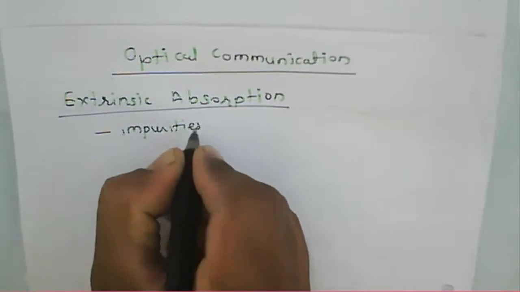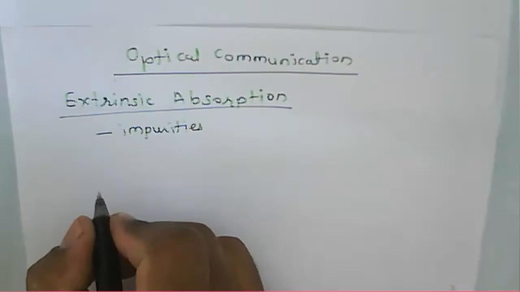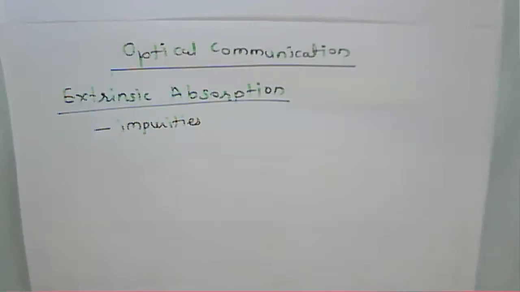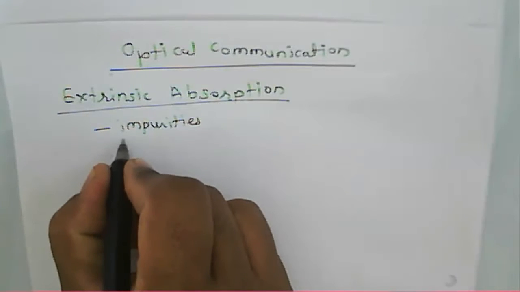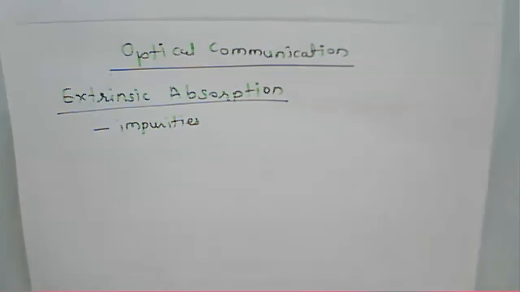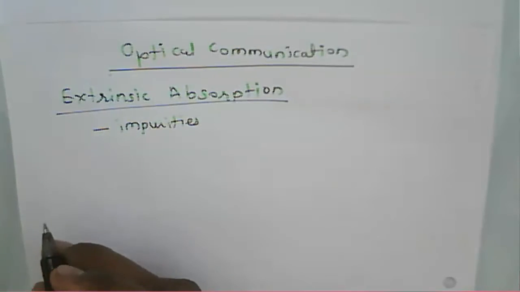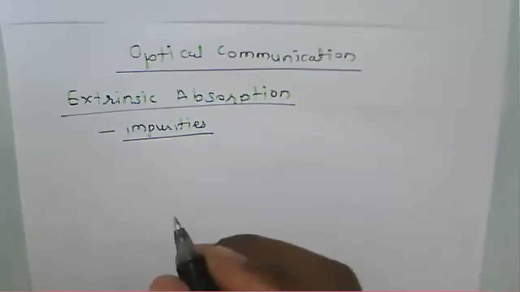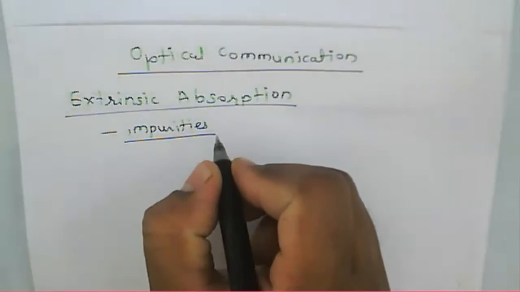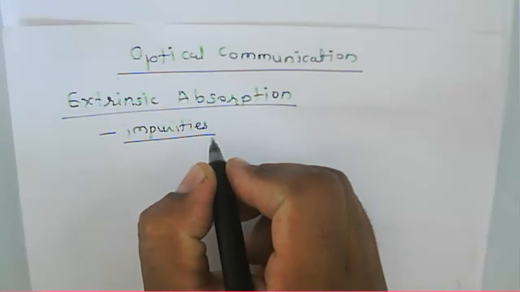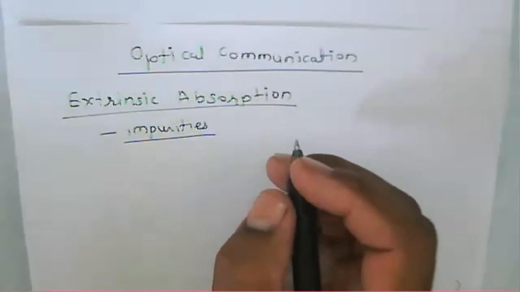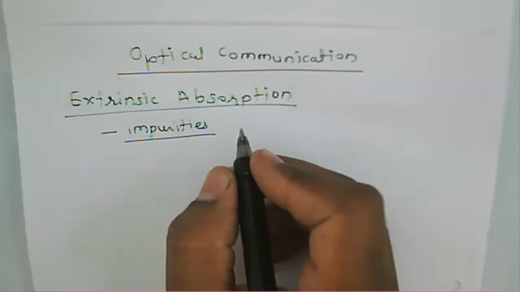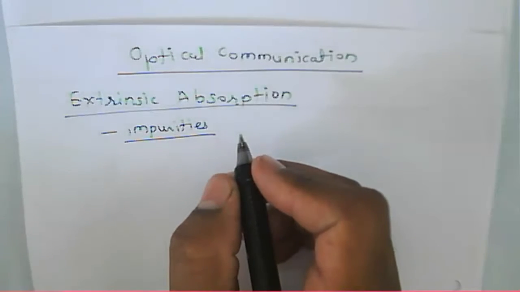Those impurities are present in the glass at the time of manufacturing the fiber. Because of those impurities, absorption takes place. Absorption of a signal means there will be signal attenuation because of the impurities present in the glass. Now what are those impurities present in a glass?